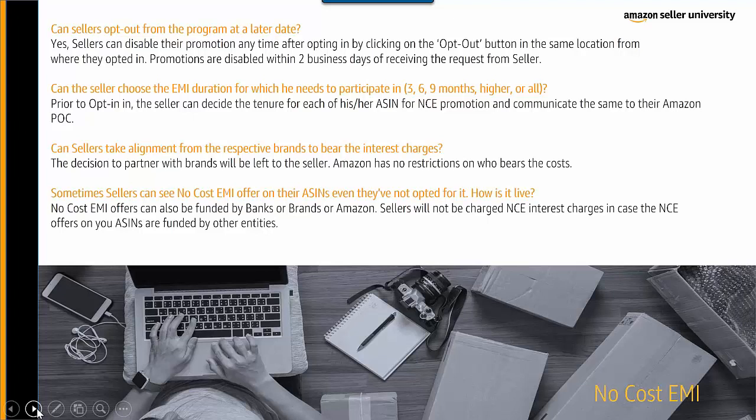No-cost EMI offers can also be funded by banks or brands or Amazon. Sellers will not be charged no-cost EMI interest in the case of no-cost EMI offers on the ASINs that are funded by other entities.